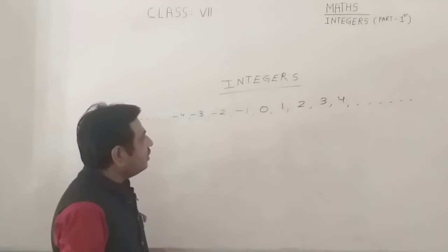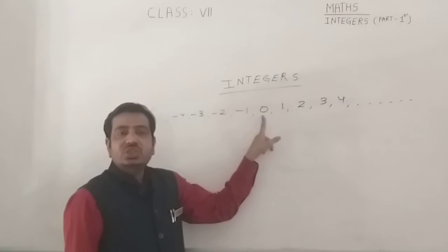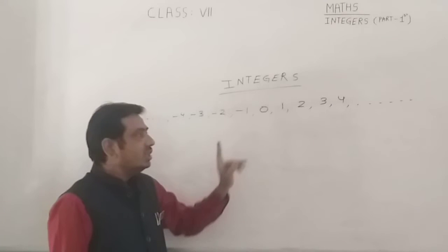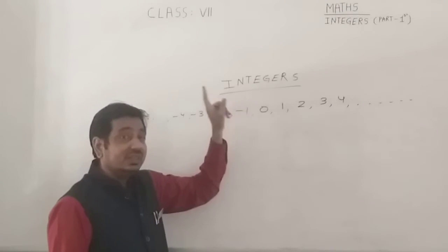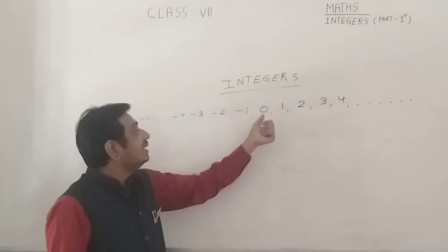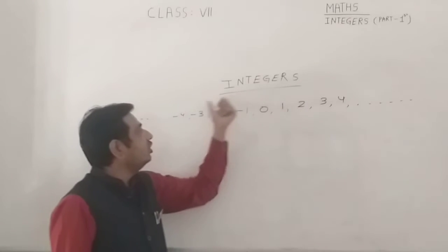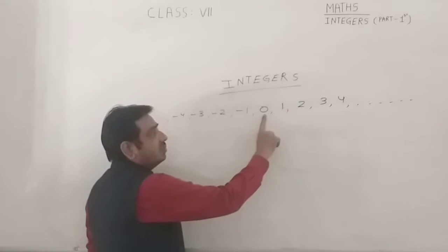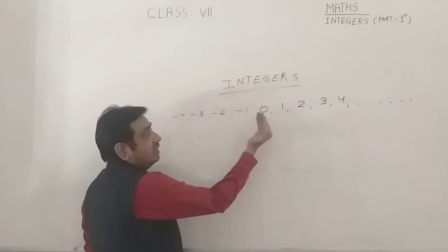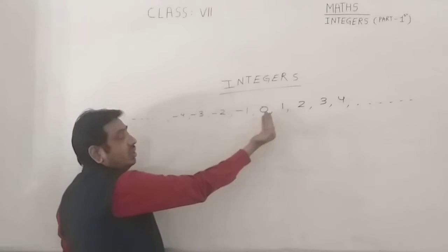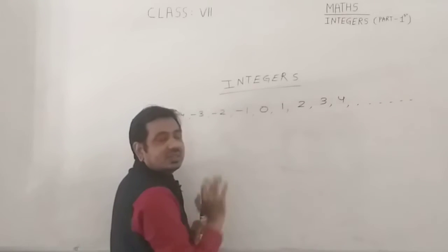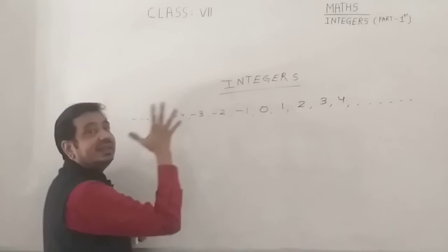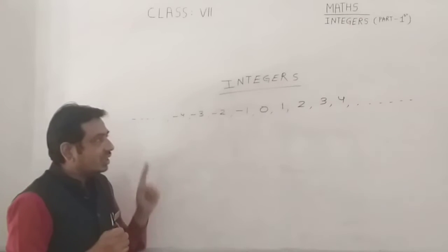Now class, one more thing here, 0. 0 is neither positive nor negative. Okay class, 0 is an integer, but 0 is neither positive nor negative. And one more thing, 1 is just beside the 0, and -1 starts just from 0. Okay class, the right side is the place of positive numbers and on the left side we put negative numbers. So these are your integers.